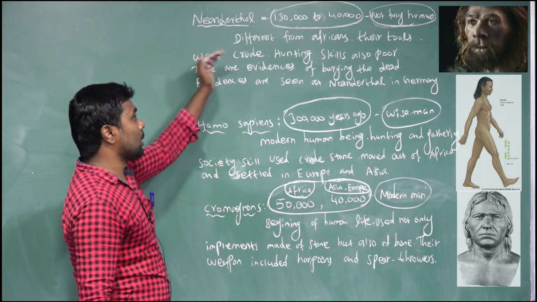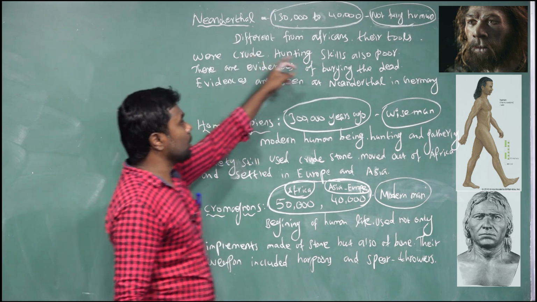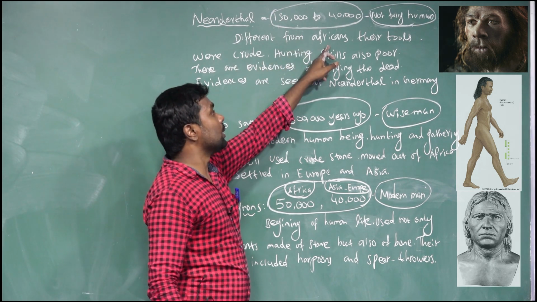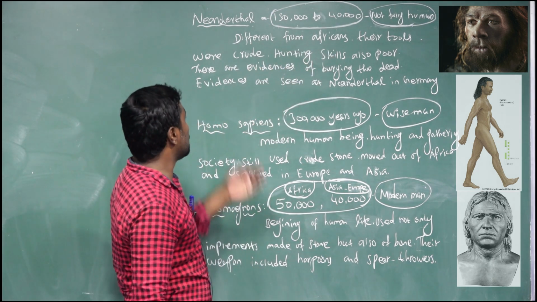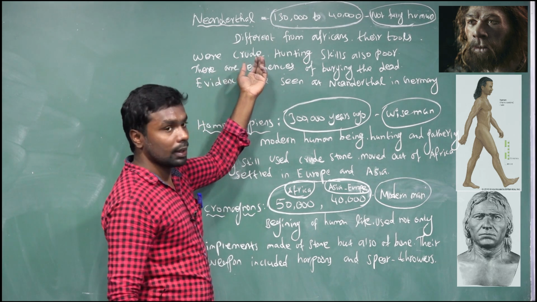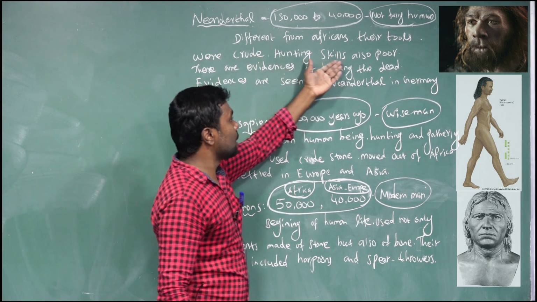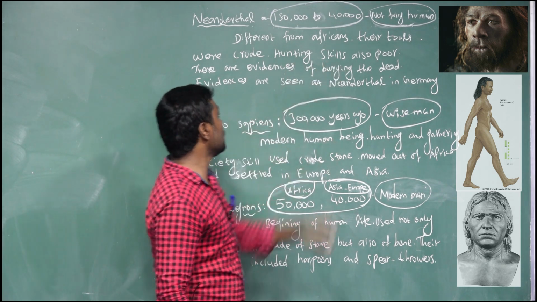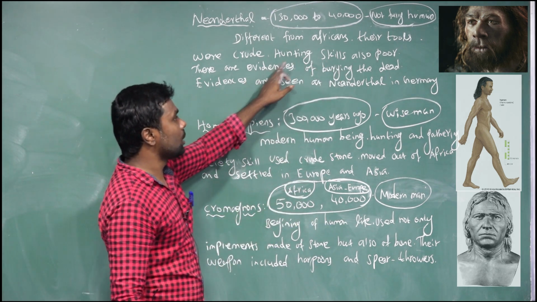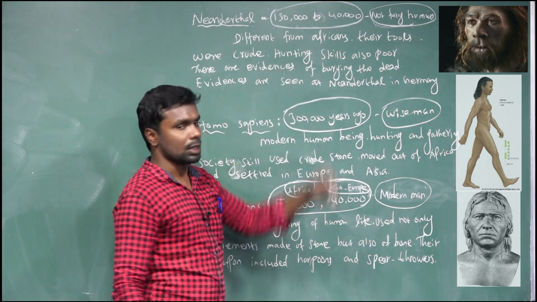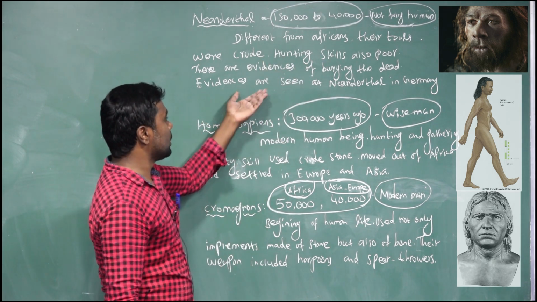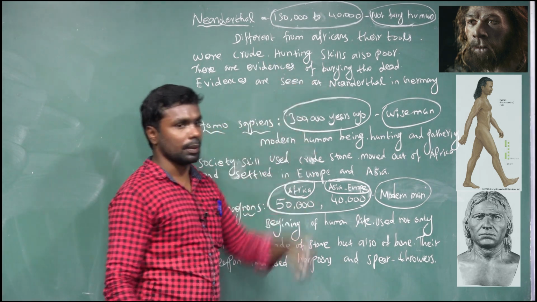Fourth one, Neanderthal. Different from Africans. Their tools were crude. Hunting skills were also poor. There is evidence of burying the dead, seen at Neanderthal in Germany.